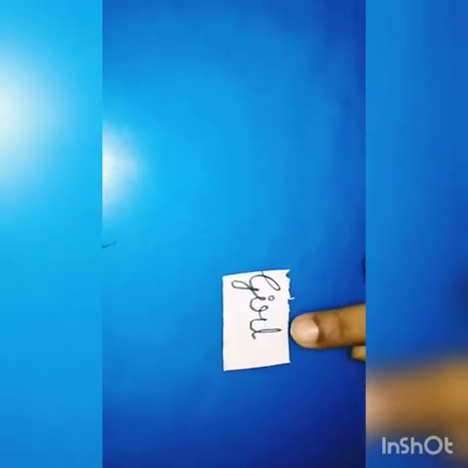Here is the word girl, G-I-R-L, girl. It is now singular, and to make it plural, what will we add? Yes, s. Like this. Now it is girls in plural. Next word, R-O-O-M, room.